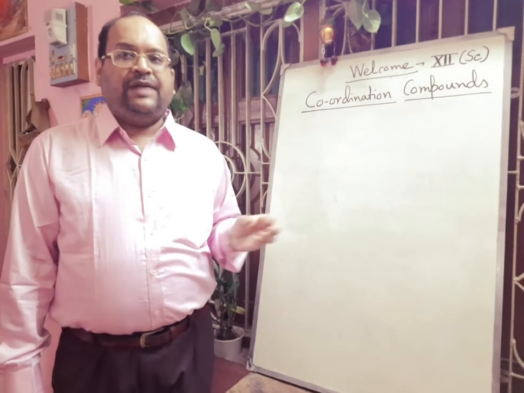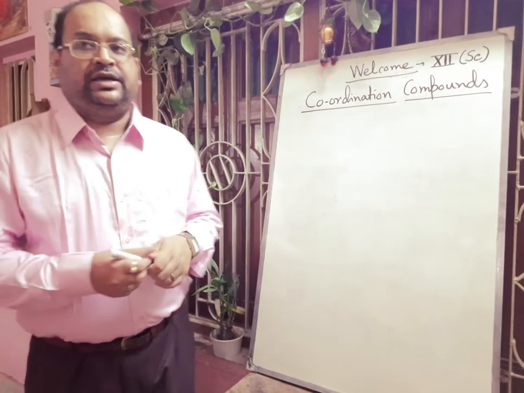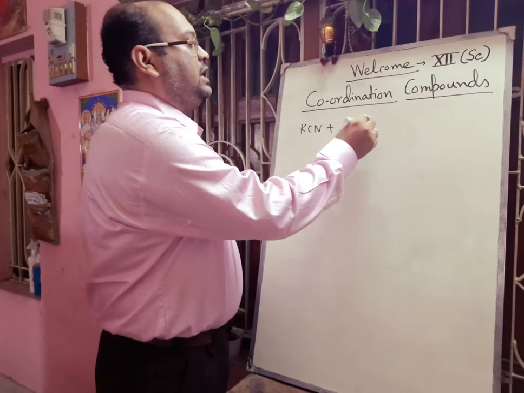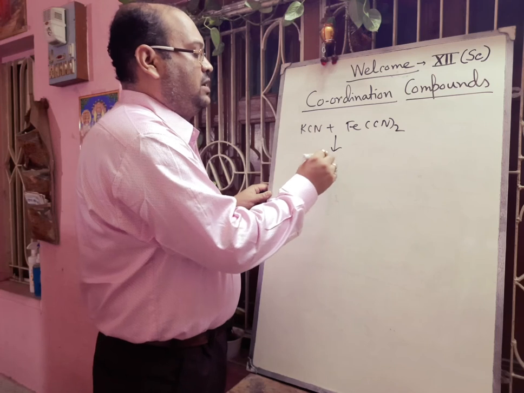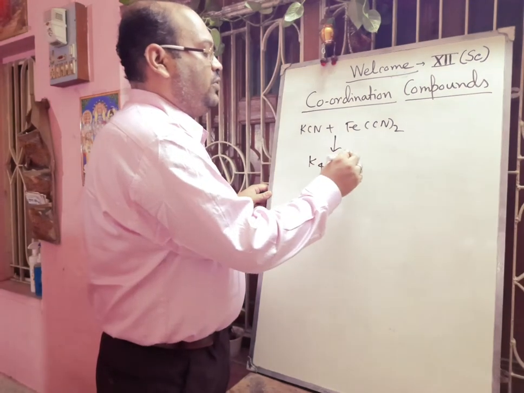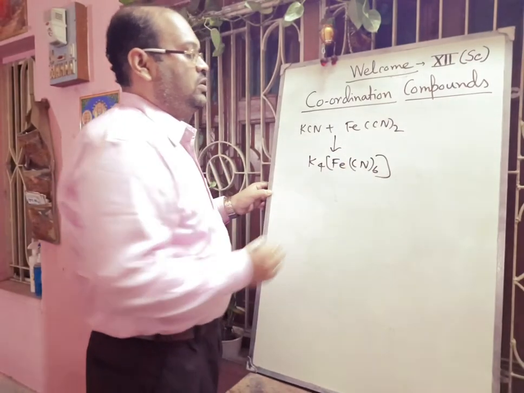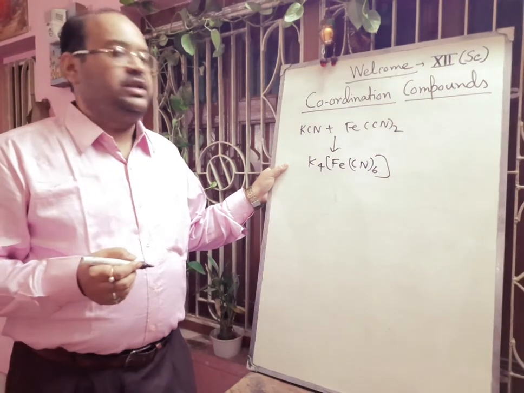Now if you add potassium cyanide to ferrous cyanide, suppose you are taking a saturated solution of potassium cyanide and a saturated solution of ferrous cyanide. If you add them, you will get one complex salt, that is K4[Fe(CN)6], potassium ferrocyanide. Now this is called a complex salt or coordination compound.